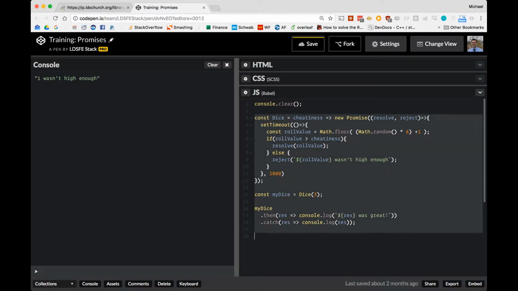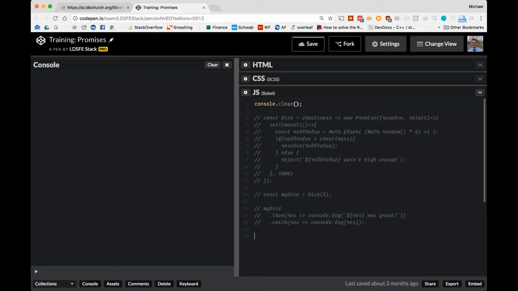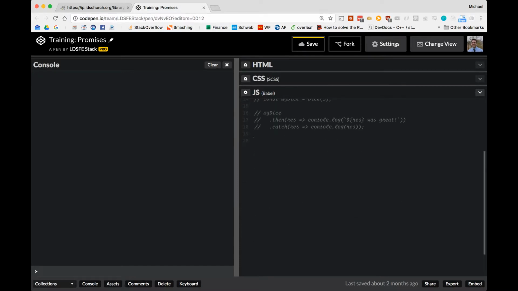I'm going to first comment out our dice code. Okay, so if we want to create a promise, let's first create an object, const asyncSleep, and that is going to equal a new Promise. And what do promises accept? They accept a function, and that function accepts two methods, resolve and reject, two parameters.